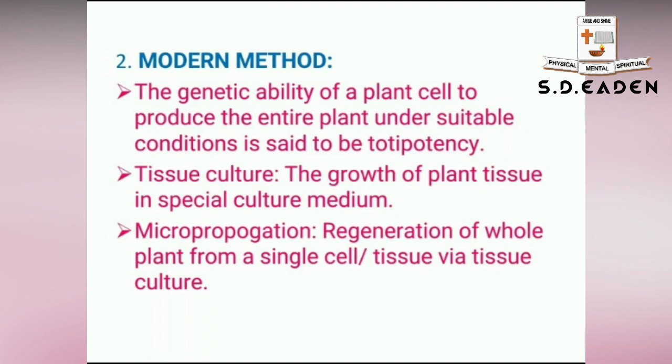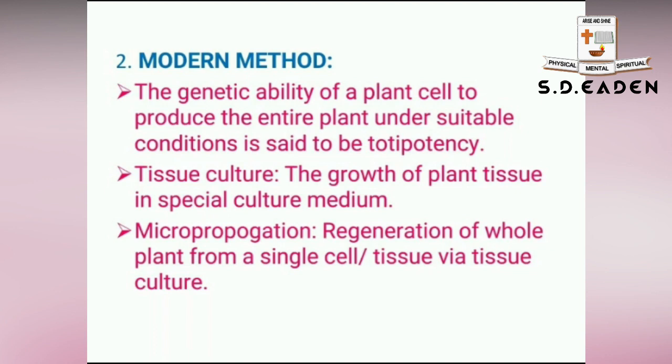The genetic ability of a plant cell to produce the entire plant under suitable conditions is called totipotency. Each and every plant cell has the ability to grow into a new one. That genetic ability is called totipotency. This is widely exploited in the field of plant biotechnology.